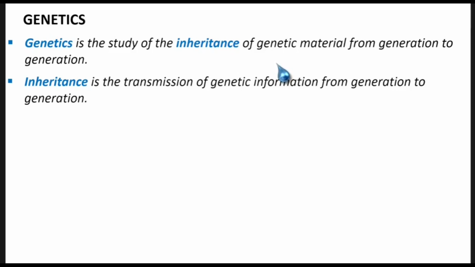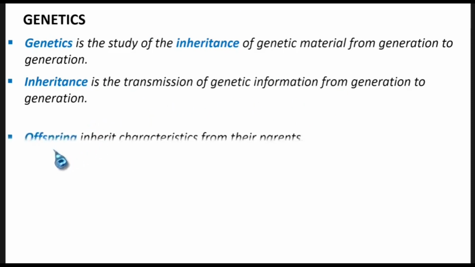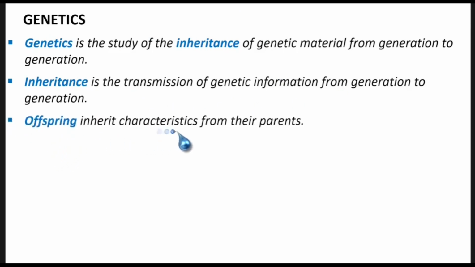So inheritance is the transmission of genetic information from generation to generation. Offspring inherit characteristics from their parents. Children, when they are born, mostly appear like their parents. In most cases, if they don't appear like their father, they appear like their mother.